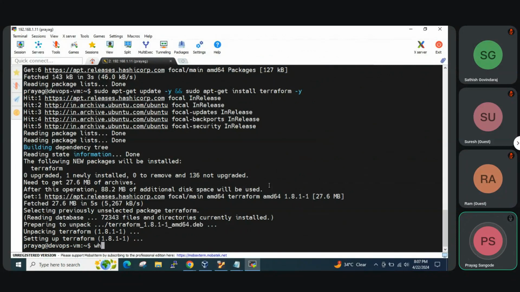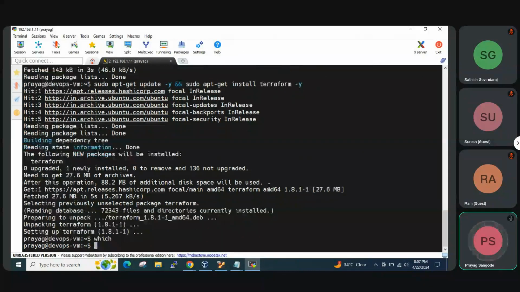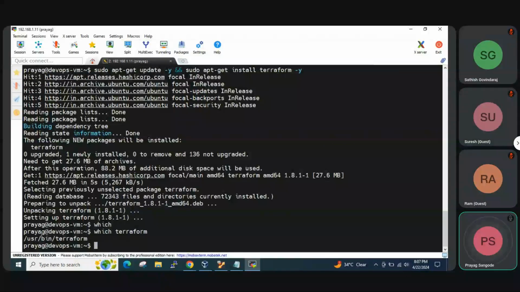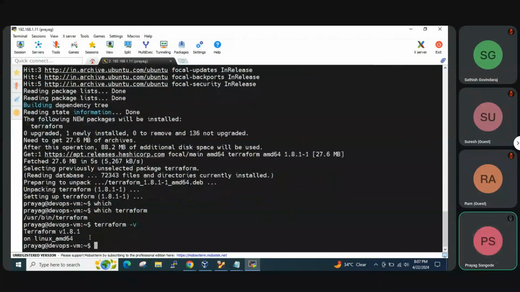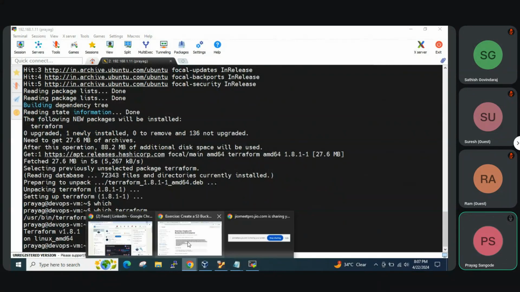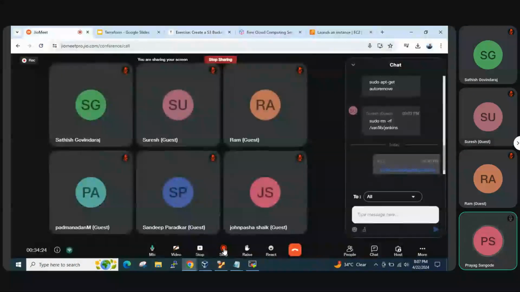Okay, when Terraform is installed, let's check where it is installed, which terraform, and we can see it is installed in /usr/bin/terraform. And let's check the Terraform version as well, and we are using version 1.8.1. Okay, so that was all about installing Terraform.